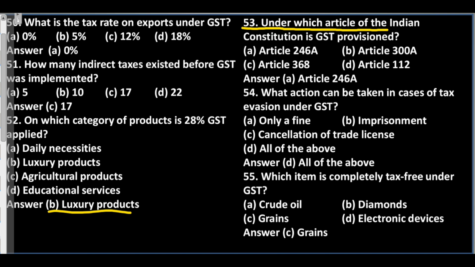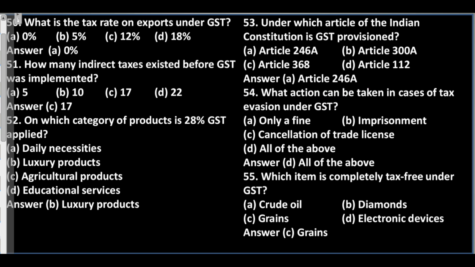Question 53. Under which article of the Indian Constitution is GST provisioned? A. Article 246. B. Article 300. C. Article 368. D. Article 112. Answer: A. Article 246.